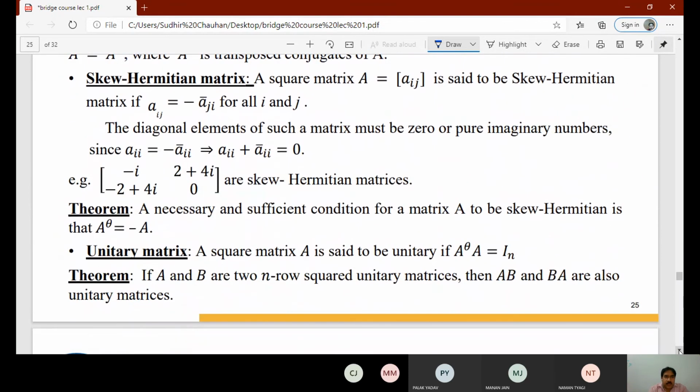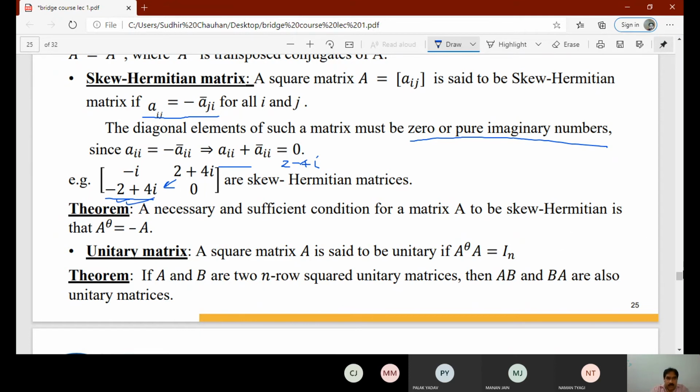Then we have skew Hermitian matrix. A square matrix is said to be a skew Hermitian matrix if aij is equal to minus of aji bar. In this case, all the elements of the principal diagonal are either purely imaginary or 0. That we have to remember. And here we have the conjugate of this element with a minus sign. So this is the conjugate of 2 plus 4i with a minus sign. If we find the conjugate of this, we get 2 minus 4i, and if we take the minus sign, we'll get this.